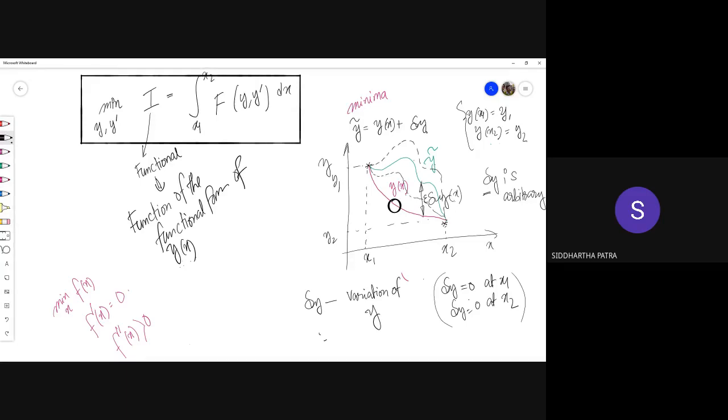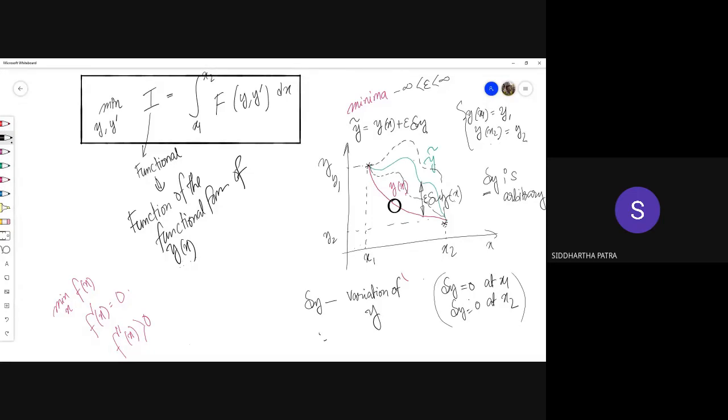Now what does a scaling factor do? Let's say I add another number, epsilon, which can change between minus infinity and infinity. By changing the value of epsilon, I can think of a set of functions which look like this.